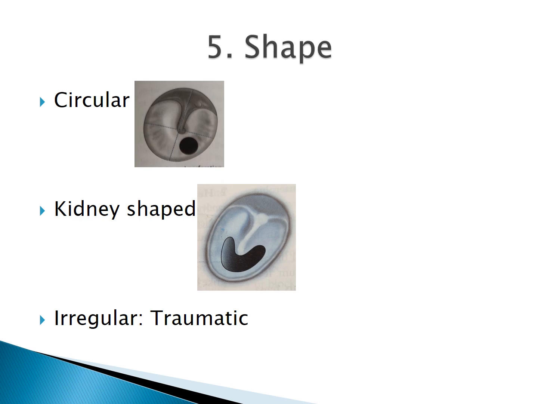Then shape of the perforation. Mostly the perforation is of a round shape, that is circular, or it can be oval shaped. In the first figure we can see that. In the second figure, when two small oval or circular shaped perforations sometimes join or coalesce, they can form a kidney shaped perforation. Or in the previous figure we saw that the shape of the perforation can be irregular if it is traumatic in nature. So by these five characteristics, that is type of perforation, number of perforation, size of perforation, margin of perforation, and shape of perforation, we describe the perforation.